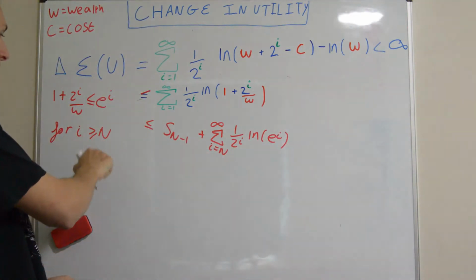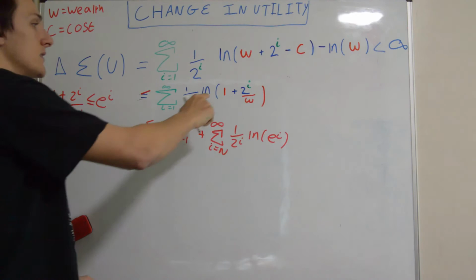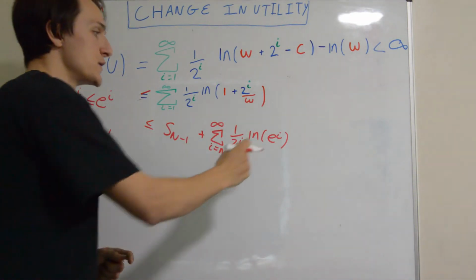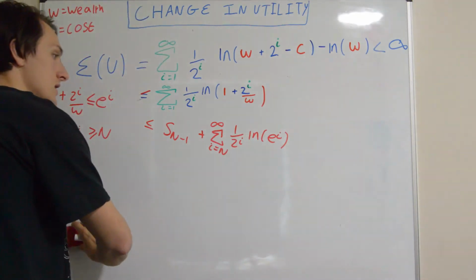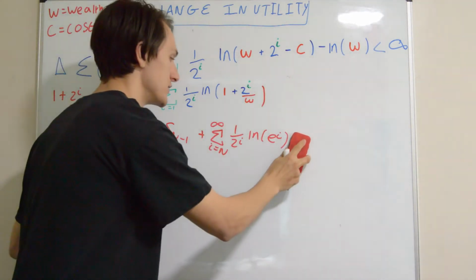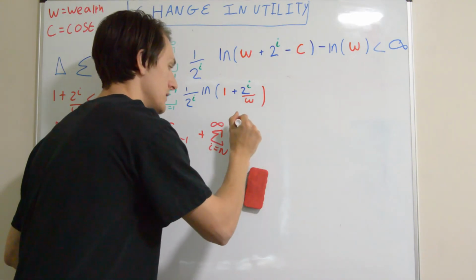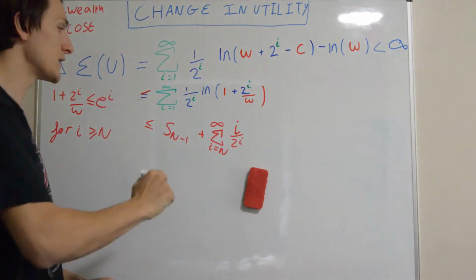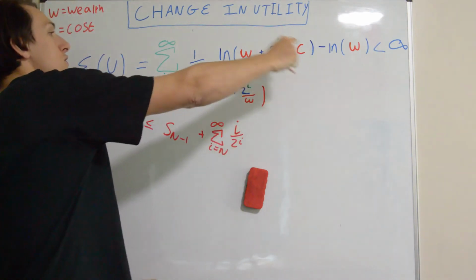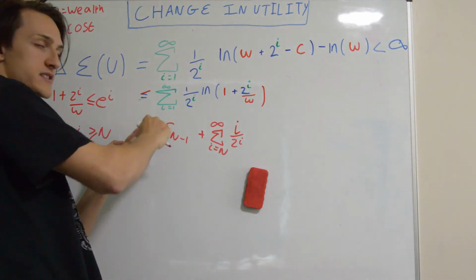Okay? Because past some big n, this thing inside the bracket is less than e to the i. Well, that's why we introduced the exponential in the first place, so that we can cancel these two things. The natural log of e to the i is just i. Right? And now let's try and prove that this thing converges. And if we can prove that this thing converges, then the original thing converges by the comparison test.